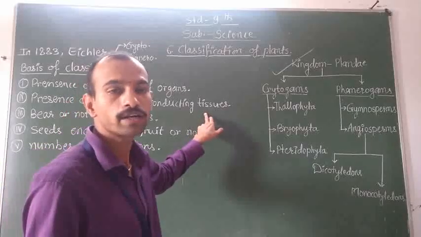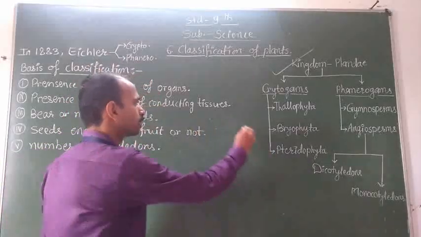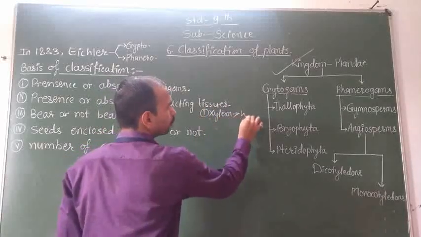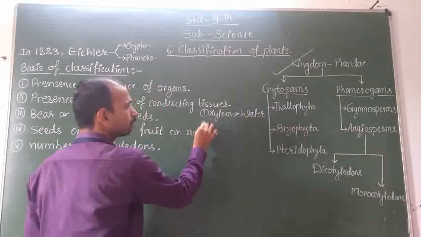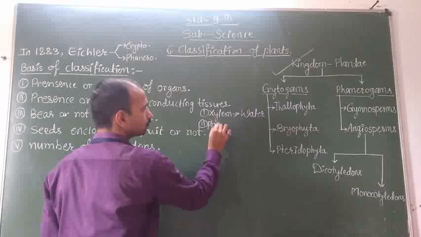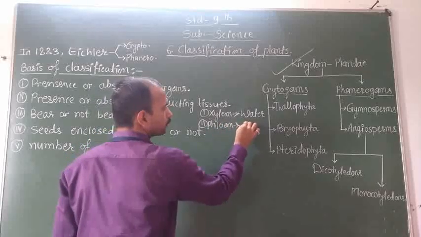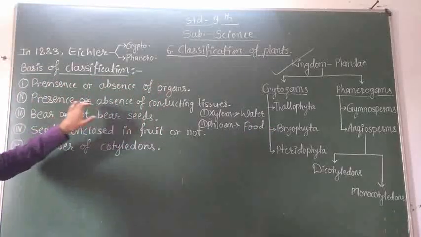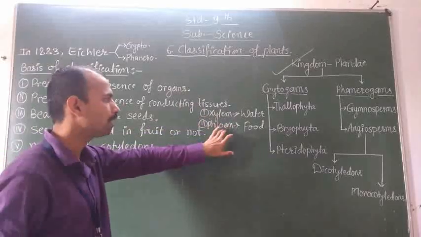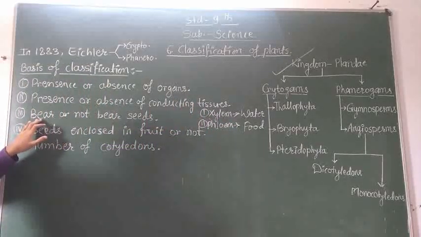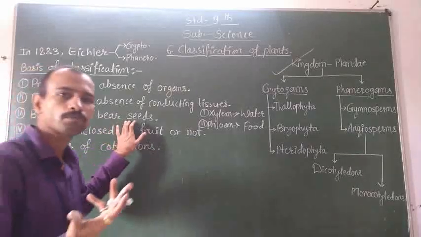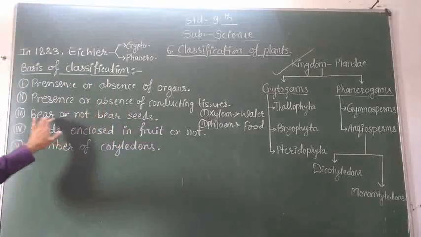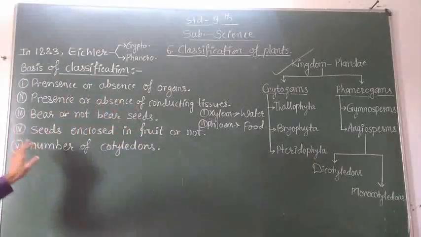You all know that there are two types of tissues present in a plant's body. The first one is xylem, that conducts water, and the second one is phloem, that conducts food. Means according to the presence or absence of these two conducting tissues, xylem and phloem. Now the third point is bearing or not bearing seeds, means some plants possess seeds and some do not possess seeds.